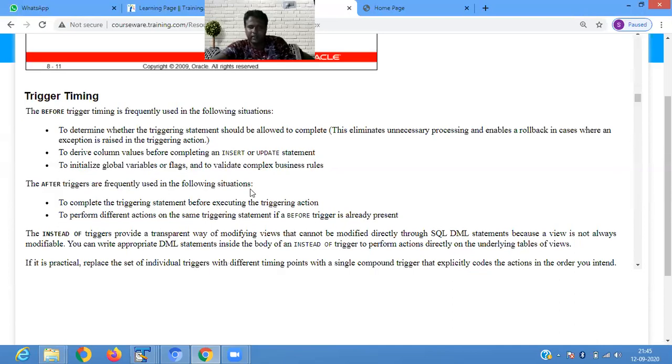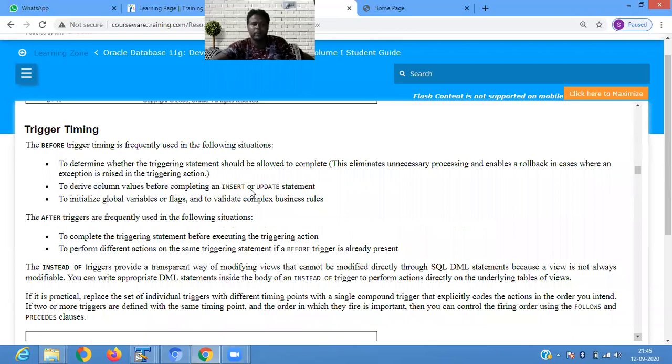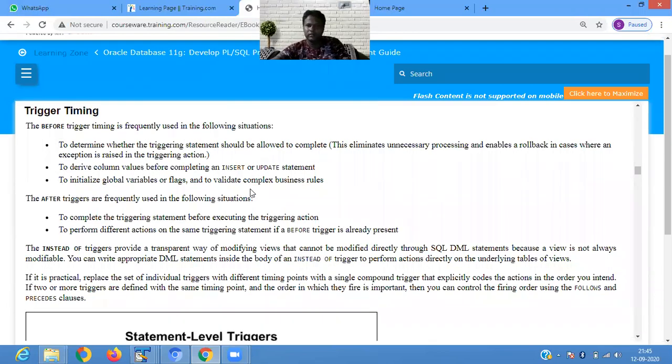Then trigger timing. The before trigger timing is frequently used in the following situations. When a before trigger is working, to determine whether the triggering statement should be allowed to complete. This eliminates unnecessary processing and enables a rollback in cases where an exception is raised. To derive a column value before completing an insert or update statement. To initialize a global variable or flag and to validate a complex business rule.